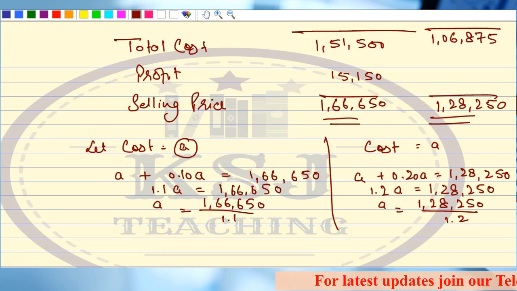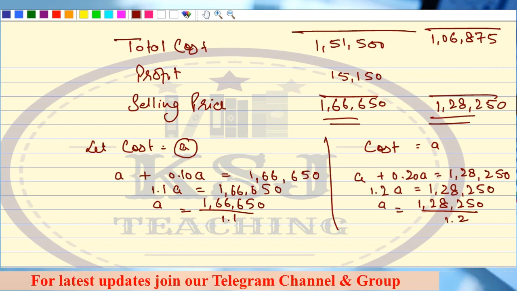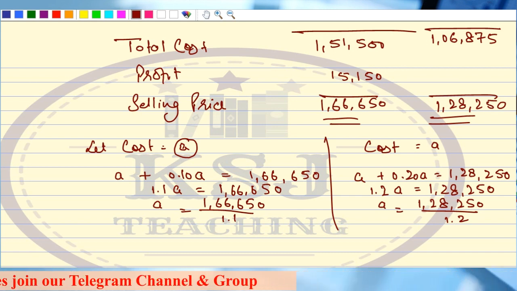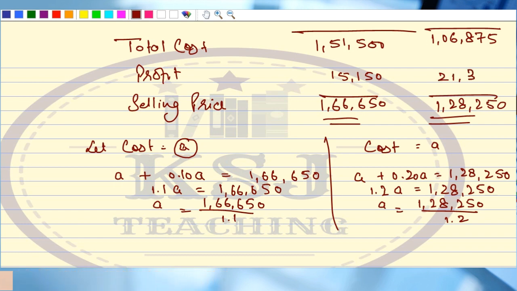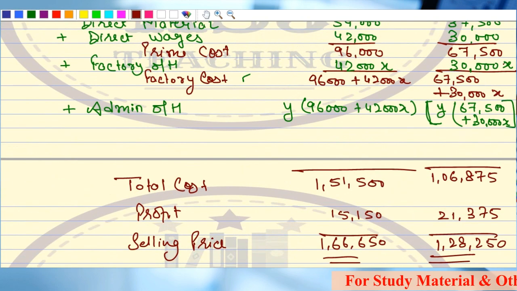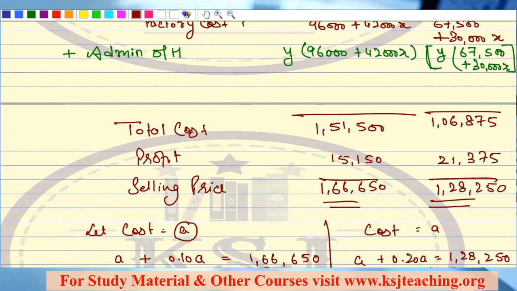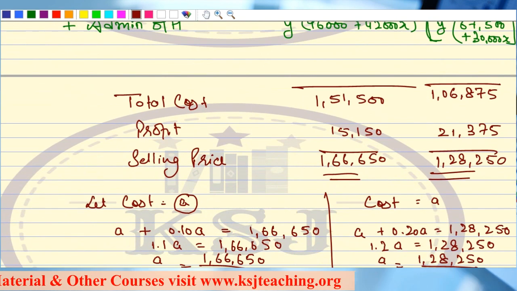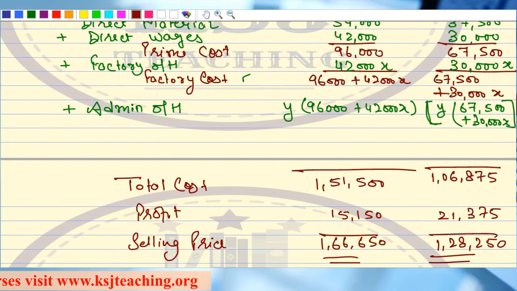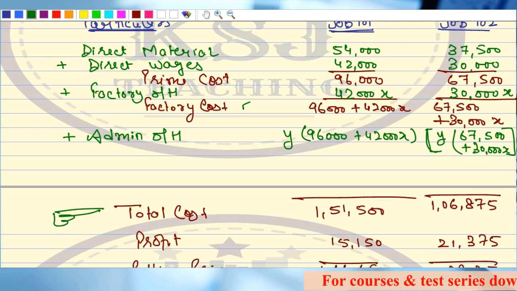The difference will be my profit, that is 1,28,250 minus 1,06,875. This comes to 21,375. Clear? So how have we calculated the cost? Reverse calculation. Basically, we are given the selling price and the profit percentage on the cost. So you must be saying, sir, this total cost, now focus on this total cost. Forget about the selling price and profit now.